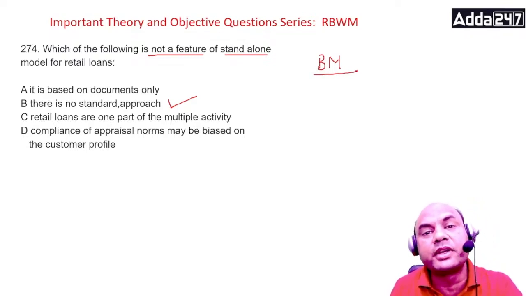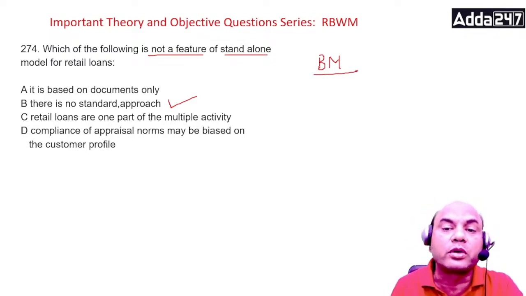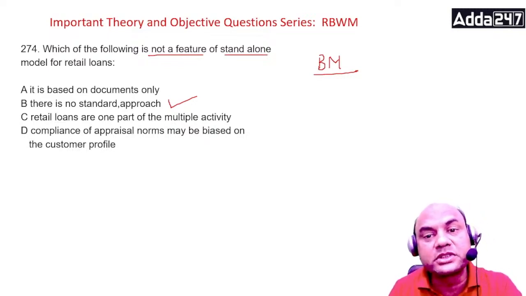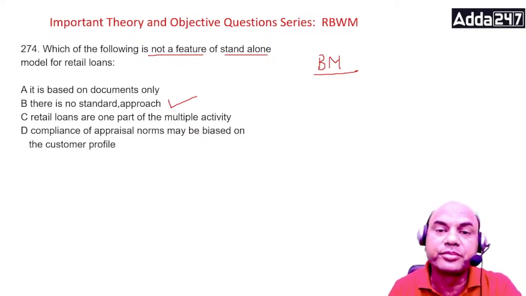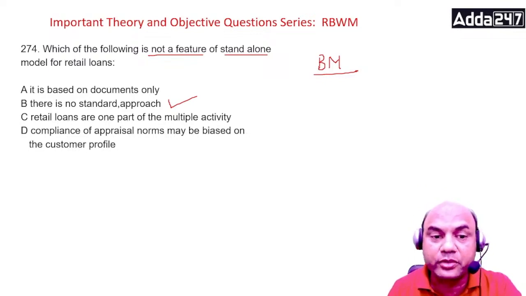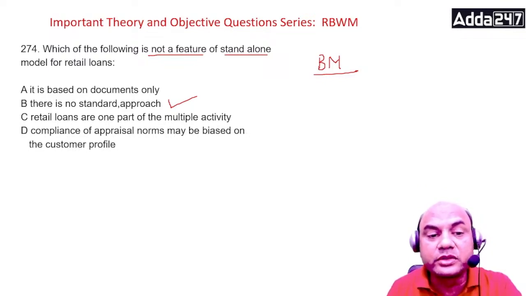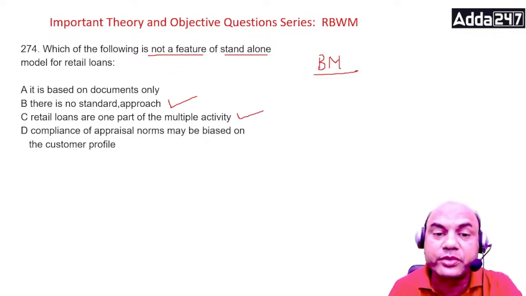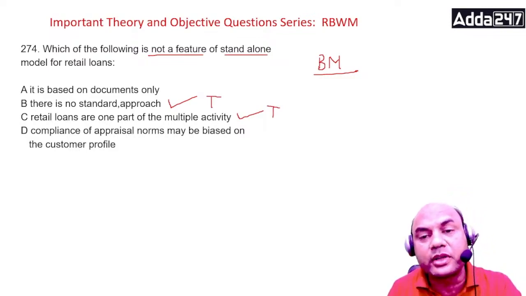Every BM will have his or her own thought processes. Somebody might not sanction some loan, somebody might sanction the same loan. So that's why there is no standard approach. Retail loans are only a part of the multiple activity. So that is also correct. That is a feature. Here, all these are true. We want false.